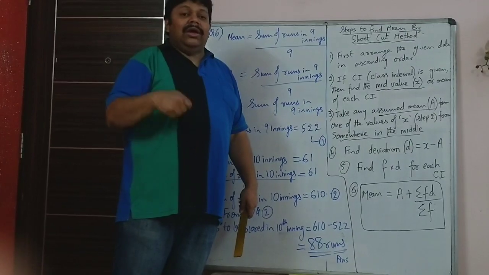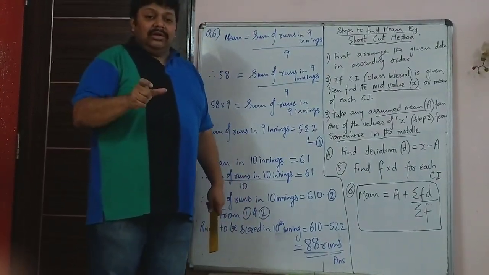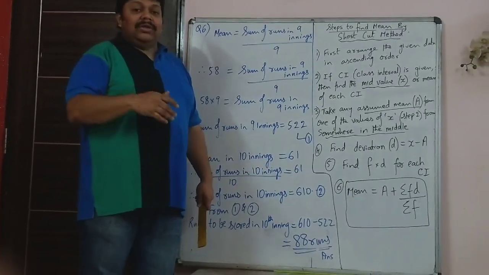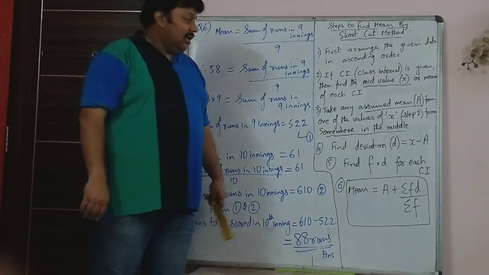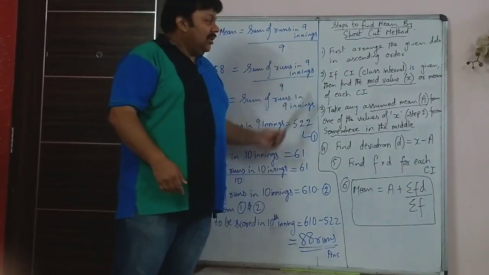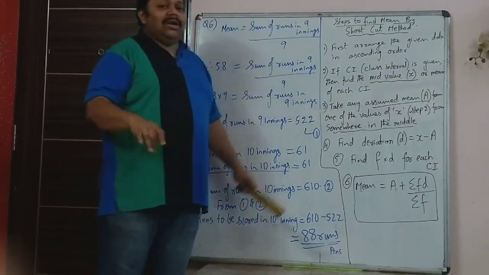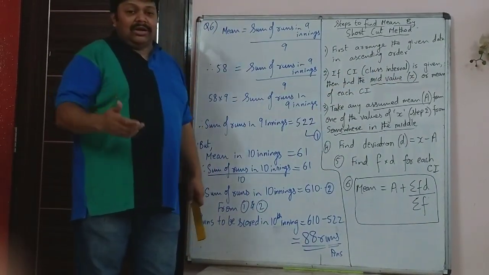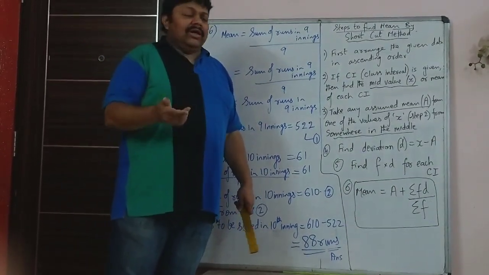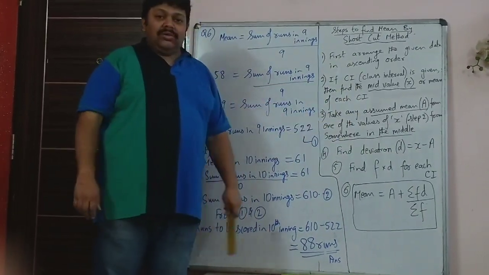10 to 20, X will be 15. 20 to 30, actually 20 plus 30 upon 2, 25. That will be the value of X for the third class, and so on. As I told you, this will become very clear when we do a couple of sums. It is not necessary that every group of data must have a class interval. If you don't have a class interval, then you can ignore step 2 and directly go to step 3.